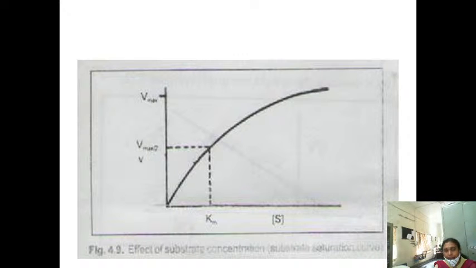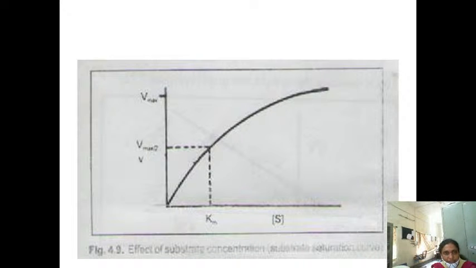So initially, increasing the substrate concentration increases the rate of the reaction. The velocity of the reaction is directly proportional to the increase in substrate concentration initially. After that, what will happen? The enzymes are limited, but you are still adding more substrate. So if you still increase the substrate concentration, there are no more enzymes to act.